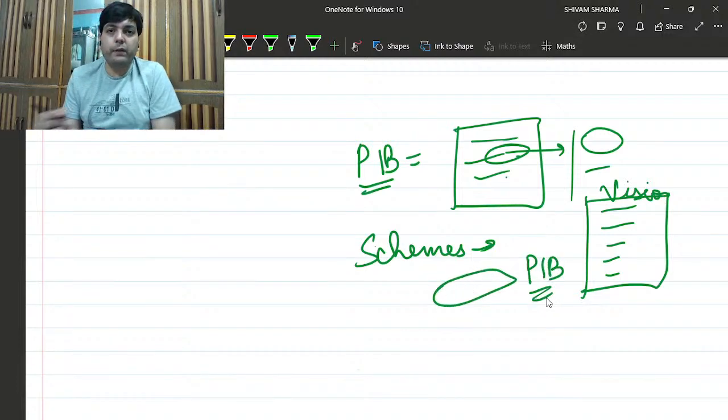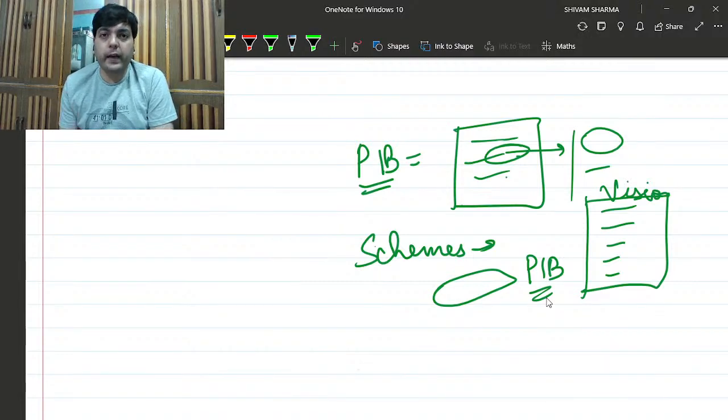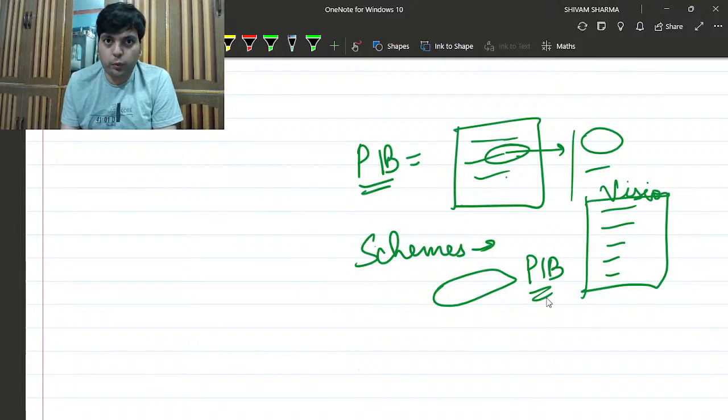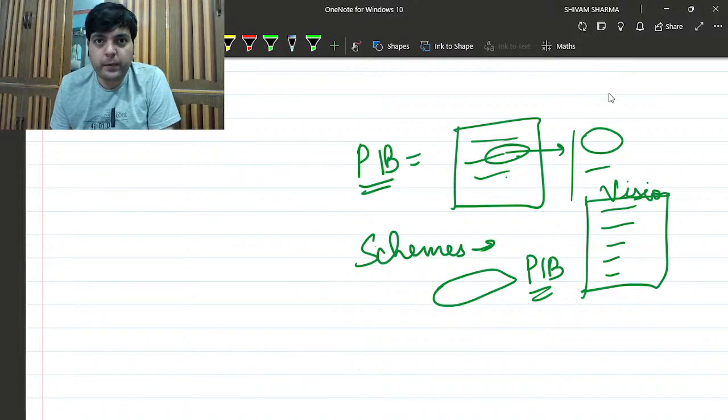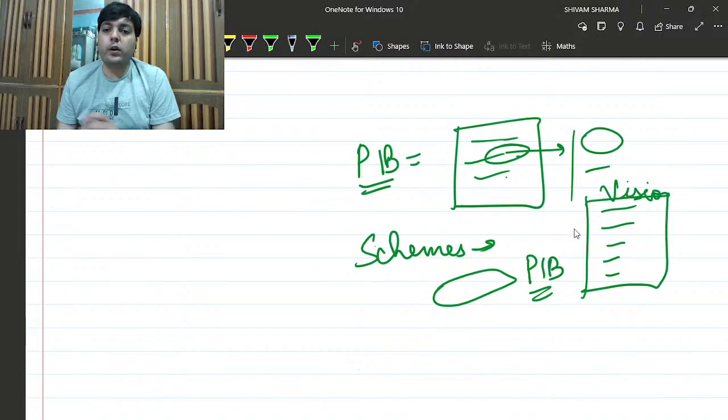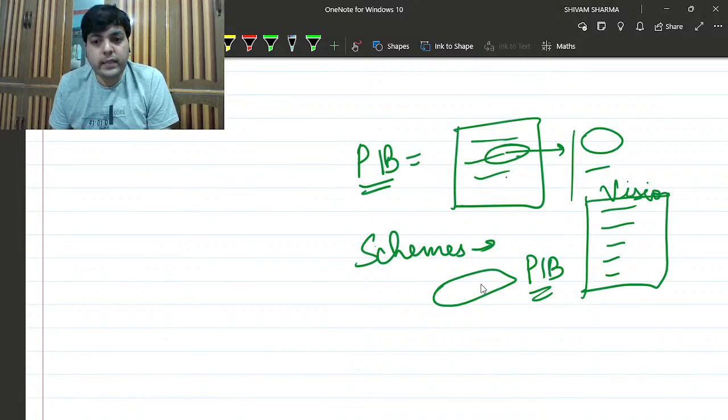Whatever latest articles you find regarding that scheme on PIB, read all of those articles and note down the important points relevant to that scheme which could be asked in the examination, especially the mains examination. So that's how you can cover the schemes.